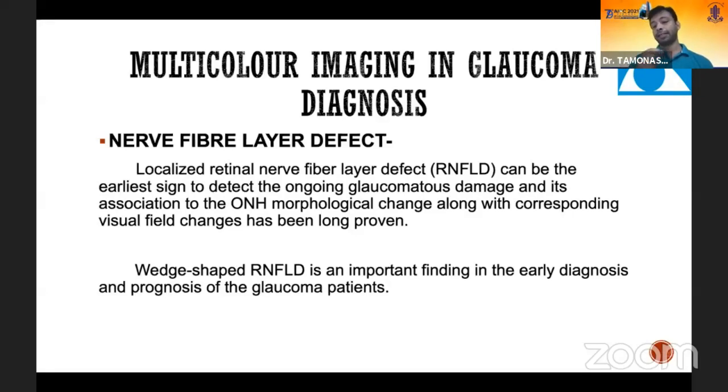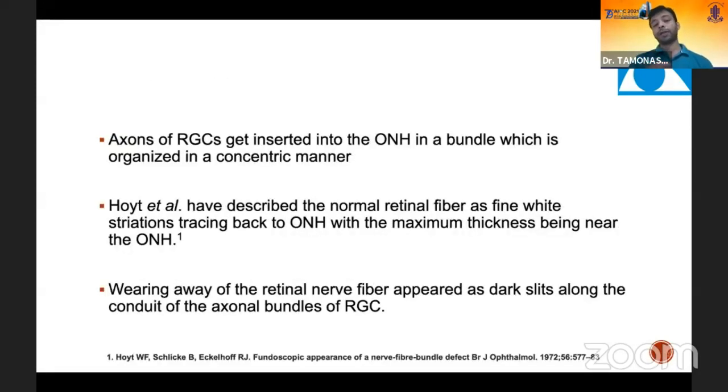A wedge-shaped RNFL defect is an important finding. Why is it wedge-shaped? Because the axons of the retinal ganglion cells are inserted into the ONH in a concentric manner. The outermost retinal nerve fiber layer is inserted most peripheral to the optic nerve head, and the deepest one is inserted in the central part. Hoyt et al. described that the normal retinal nerve fiber layer goes like a striation all around the retina. Due to different causes like intraocular pressure, the widening away of the retinal nerve fibers appears as a dark slit, which is known as the nerve fiber layer defect.